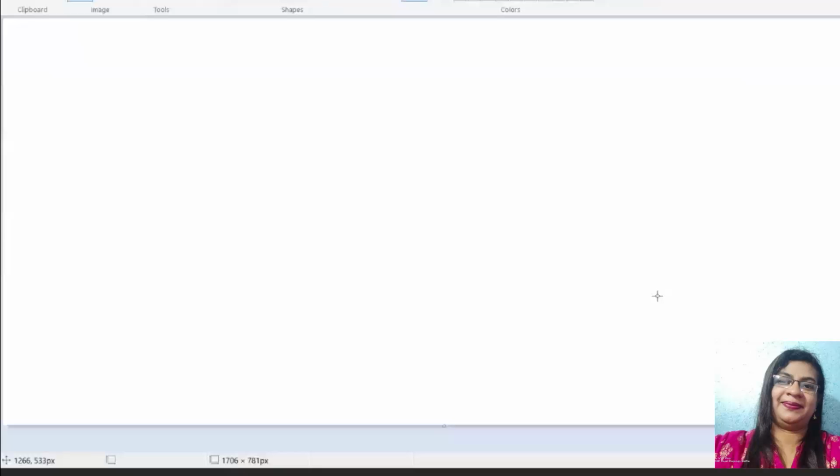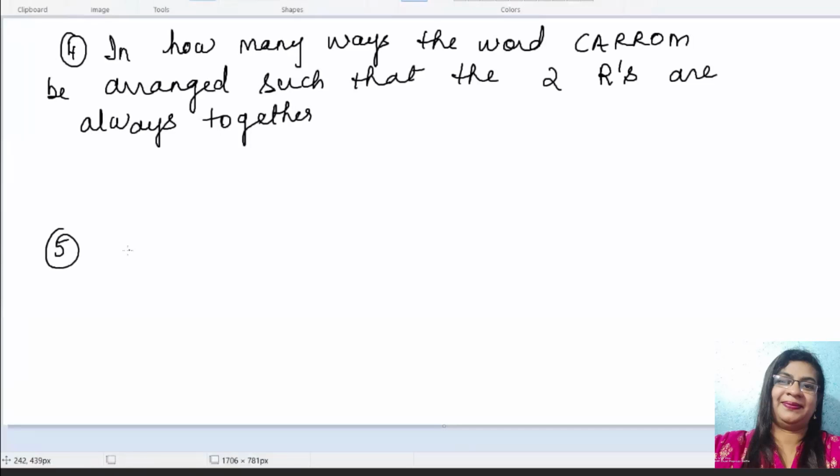So what is your final answer? 5 factorial is 120, 3 factorial is 6. So the answer is 720. Did you get this idea? Is this idea clear? Okay, let us go to the next question. The next question is the fourth one.